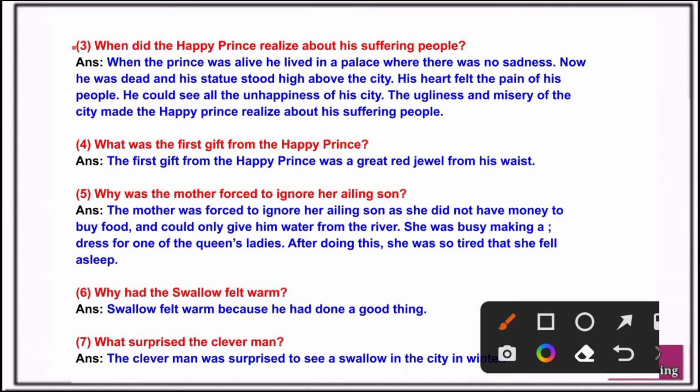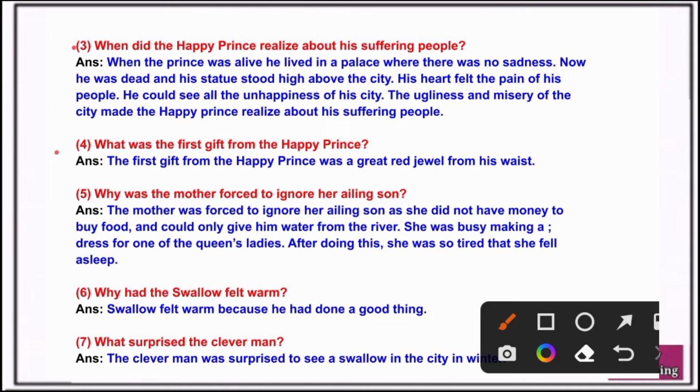Question 3. When did the Happy Prince realize about his suffering people? Answer. When the prince was alive, he lived in a palace where there was no sadness. Now he was dead and his statue stood high above the city. His heart felt the pain of his people. He could see all the unhappiness of his city. The ugliness and misery of the city made the Happy Prince realize about his suffering people.